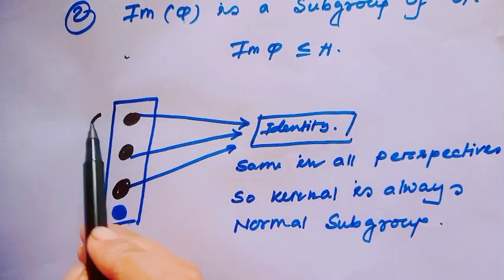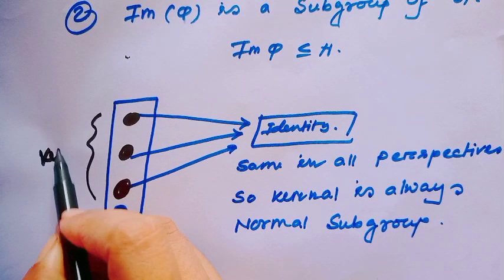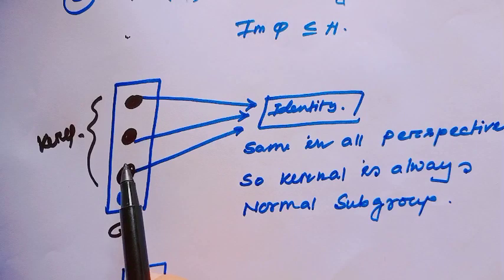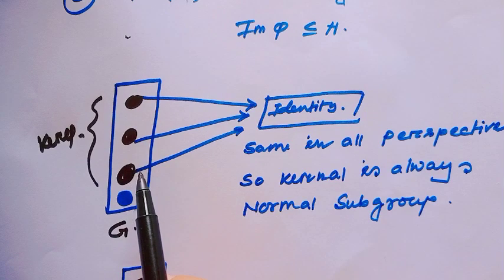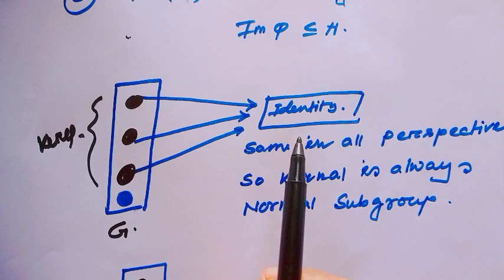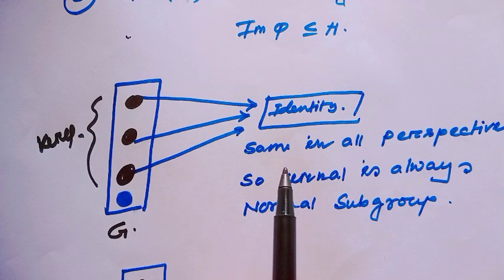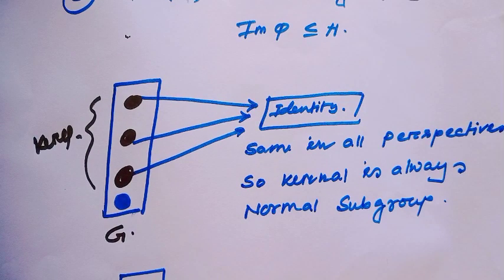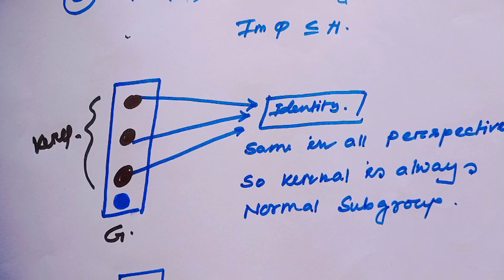This is the kernel of phi. Since this element belongs to the kernel of phi, it always maps to the identity, and these are the same in all respects. So the kernel of phi is always a normal subgroup.